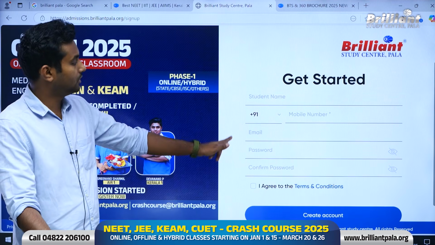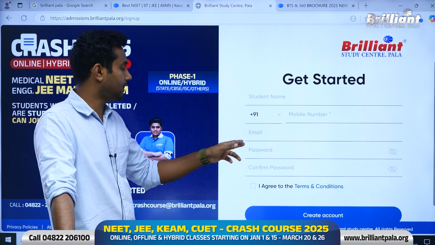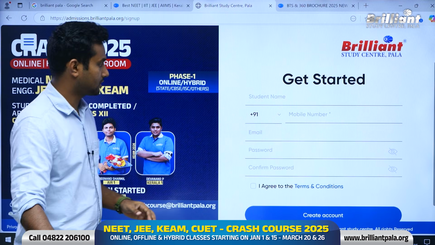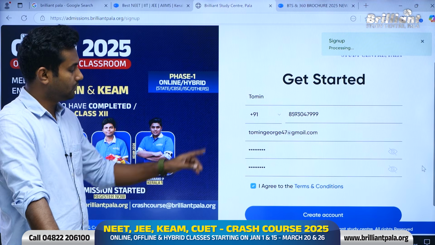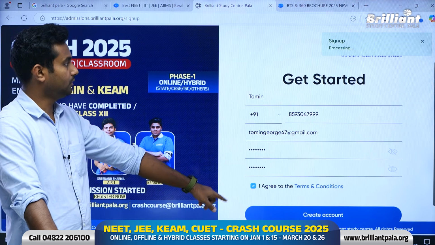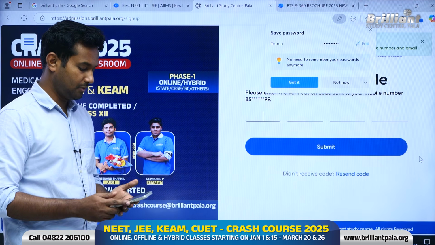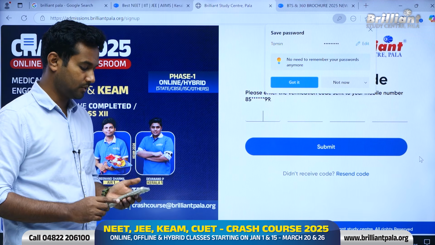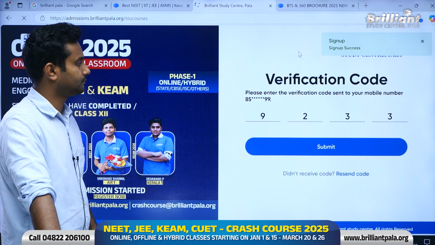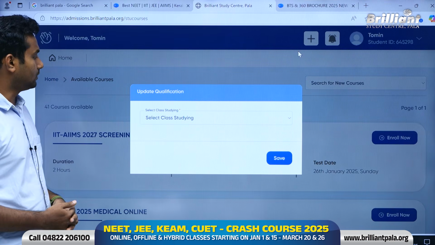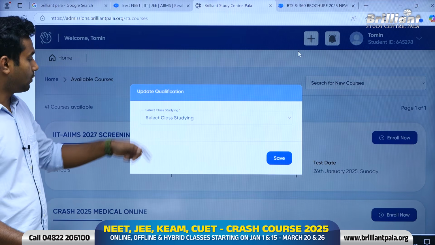They are asking you a few details like your name, email ID and password. So let's complete those details. Once you complete those details, you can click create account. Now it's OTP verified, which means that an OTP will be sent to your mobile number as well as your registered mail ID. Okay, once you have created your account, you have to update your qualification.